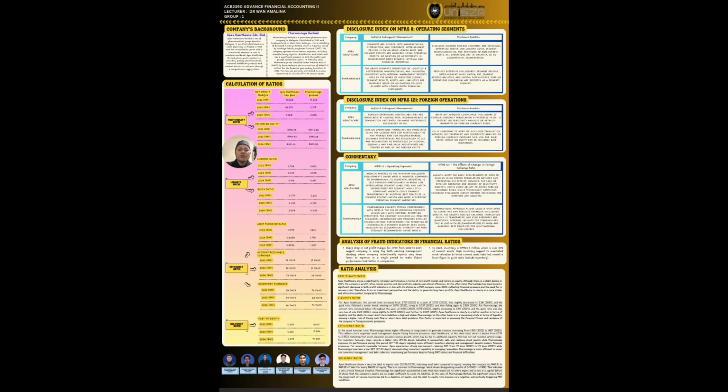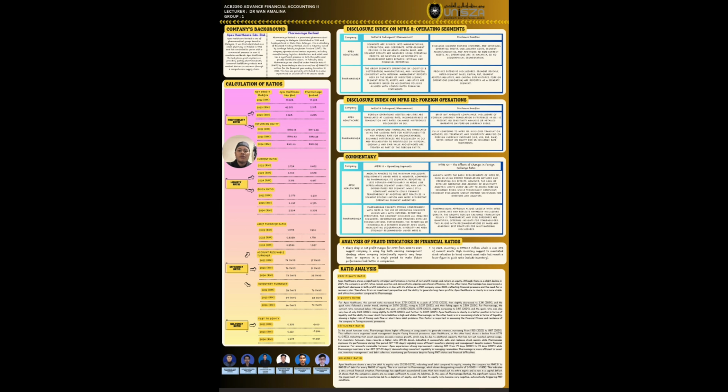For Pharma Niaga, the current ratio remained below 1 throughout the years at 0.652 in 2022, 0.578 in 2023, and 0.617 in 2024.